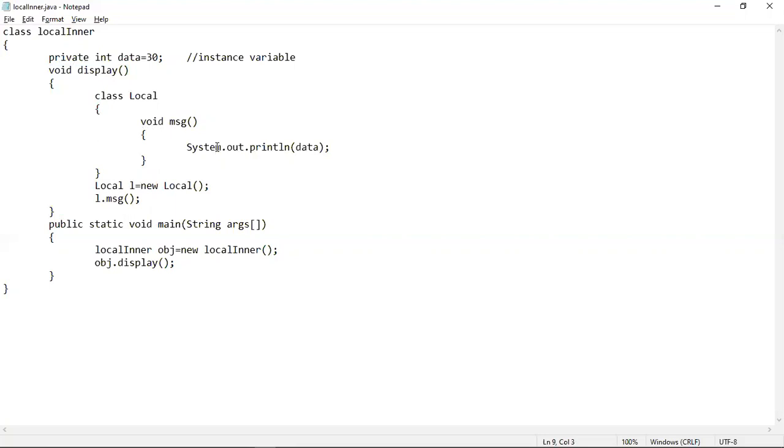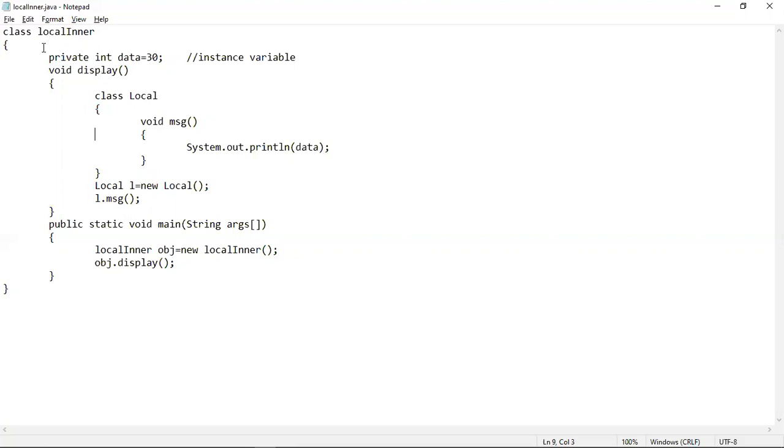One thing to be noted: if you are using a method local inner class, the inner class is local to the display method. That's why it is called method local inner class. You cannot access this inner class from outside this method.